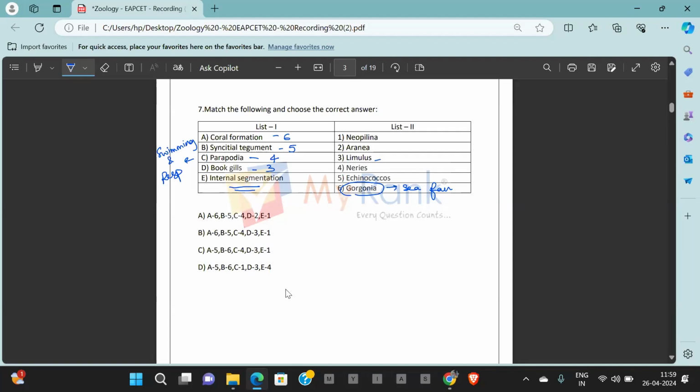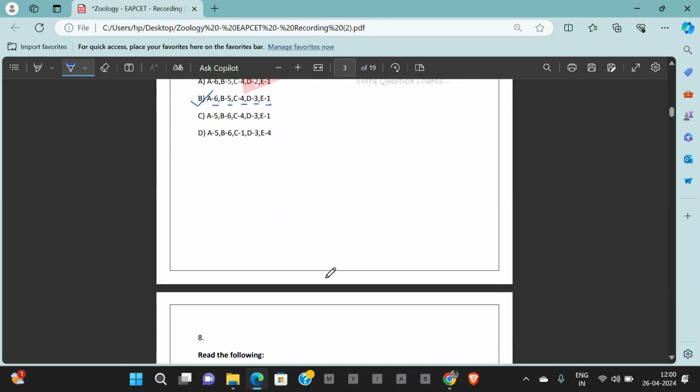It is found in the chiton of molluscans. Which of the following is chiton here? Neopilina is the chiton. So it is 1. 6, 5, 4, 3, 1. What is the option according to that? Answer is option B. Am I clear, everybody? Answer for question number 7 is B.